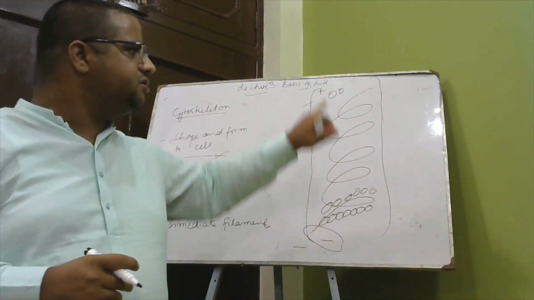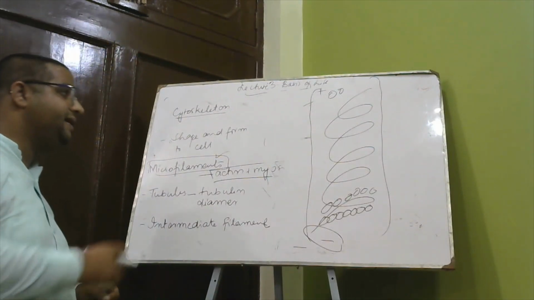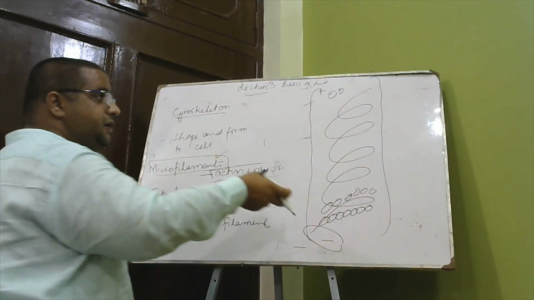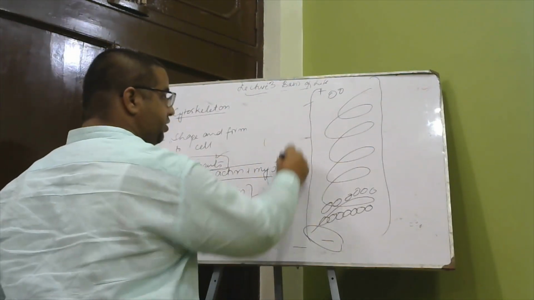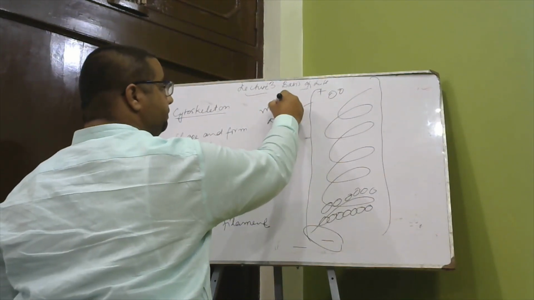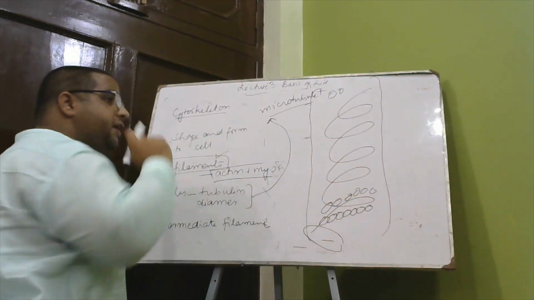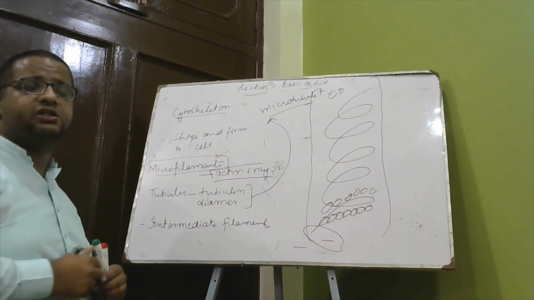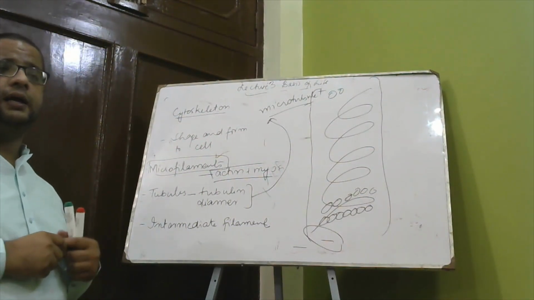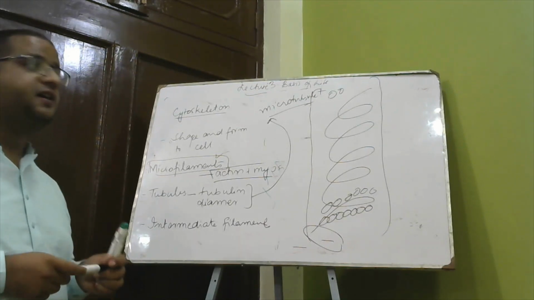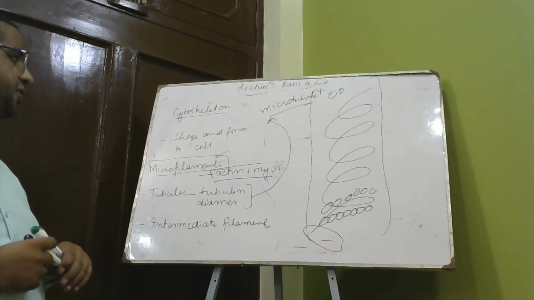tubule structure. So this is how the tubulin acts, and it plays an important role in the formation of, basically, the microtubule. This is how the microtubule is formed. As you know, the microtubule is a structure involved in the movement of chromosomes during cell division. So this is how the microtubules are formed.